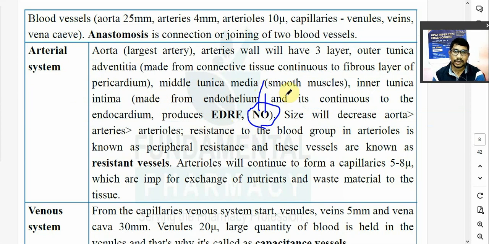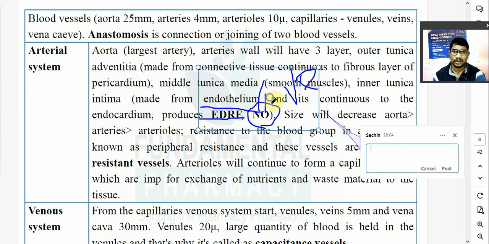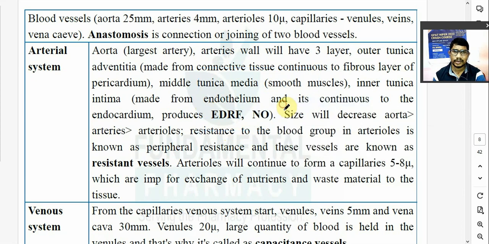What is a vasodilator? It dilates the blood vessel. So this is the endothelium derived relaxing factor, that is nitric oxide. It is known as EDRF: E for endothelium, D for derived, relaxing factor. Where is it produced? It is made in the endothelium. So it is a natural vasodilator present in your body, known as nitric oxide or EDRF. It is produced in the endothelial layer of your artery.